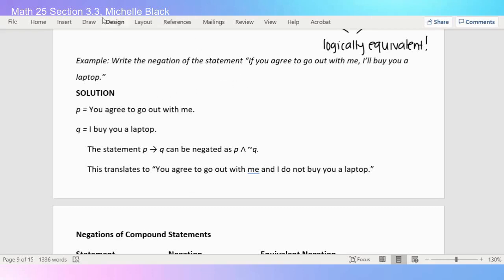So the negation of the statement up here, if you agree to go out with me, I'll buy you a laptop, is you agree to go out with me and I do not buy you a laptop.